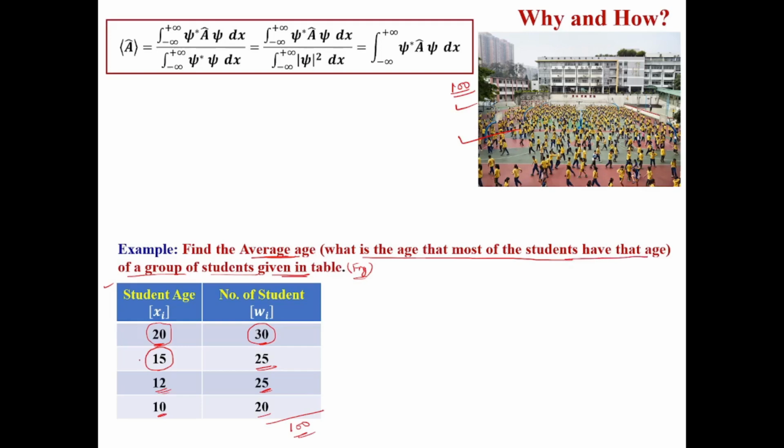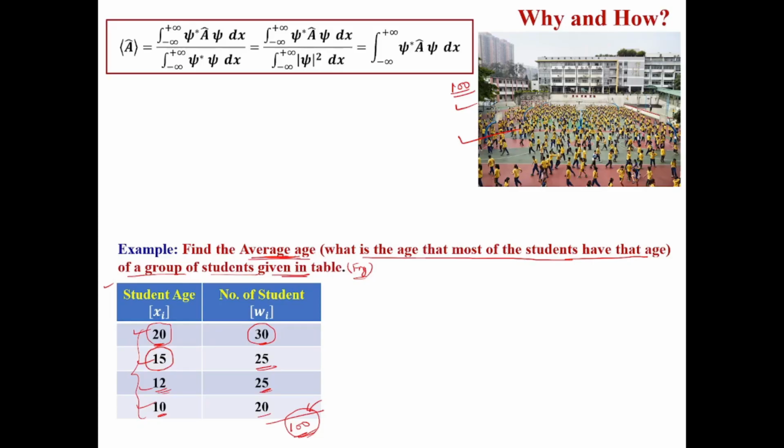So here you can see 100 students are there but with different ages: 20, 15, 12, 10. These are the ages we have in this group. So what is the maximum probability, or which age do most of the students have? The age which most students have is the so-called average age. So how are we going to evaluate it?